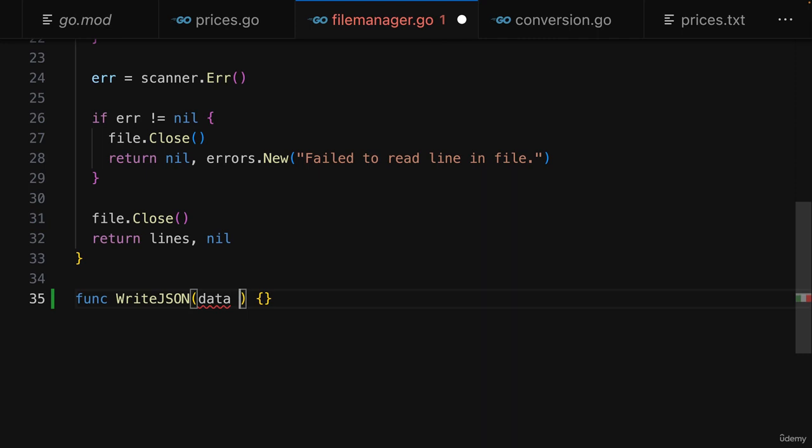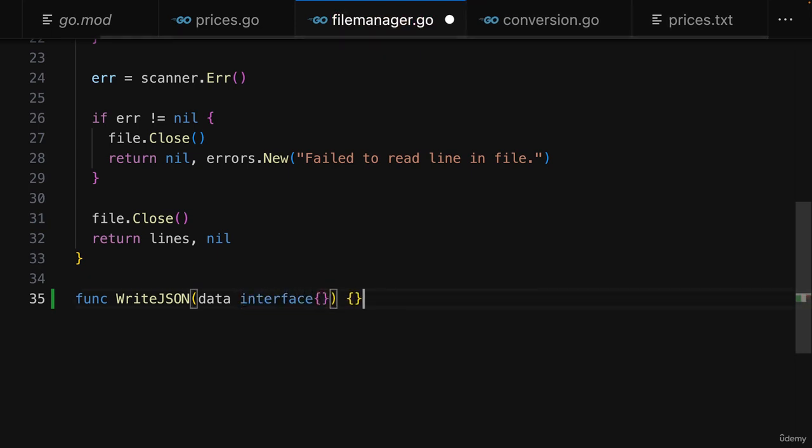So I generally want to accept every value, and in Go that can be expressed with that special interface thing here. Interface followed by empty opening and closing curly braces. Alternatively, there now also is the any type you could use, which is the same thing. It simply means that any value is allowed.